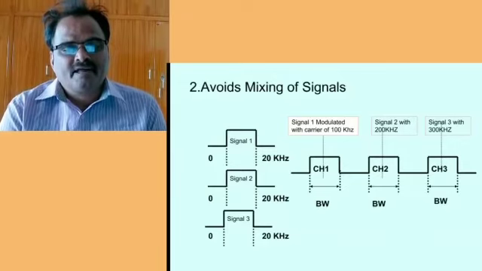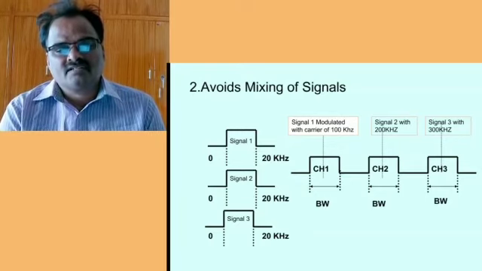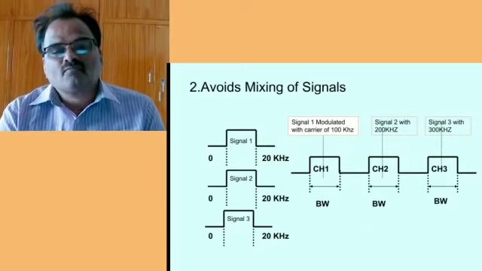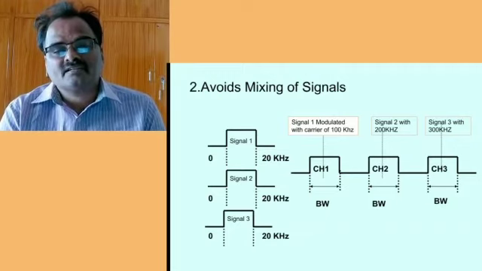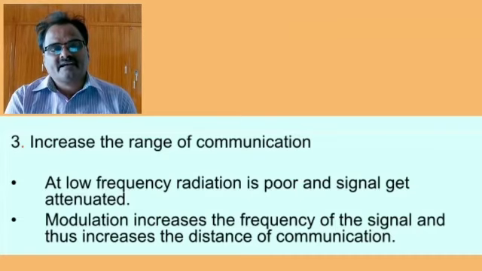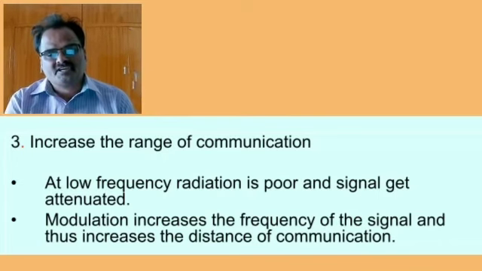Avoids mixing of signals. In this case, as shown in the diagram, signal 1, signal 2, signal 3, each of 20 kilohertz, are in channel 1, channel 2, channel 3, each containing a bandwidth. Signal 1 is modulated with a carrier of 100 kilohertz, signal 2 with 200 kilohertz, signal 3 with 300 kilohertz. Frequency radiation is poor and the signal gets attenuated. Modulation increases the frequency of the signal and thus increases the distance of communication.